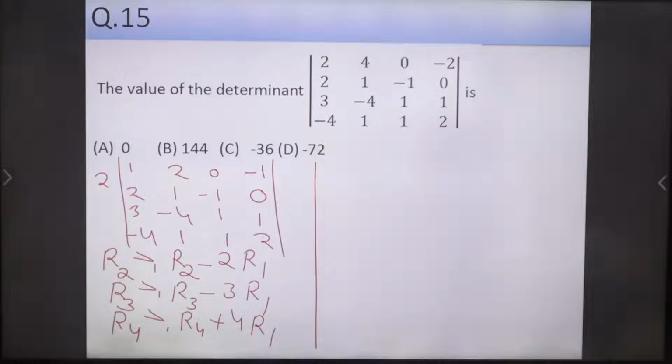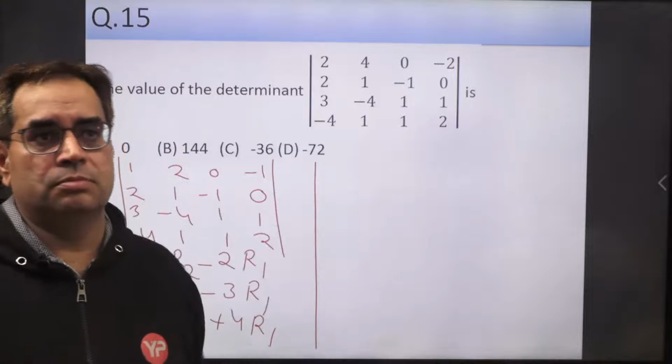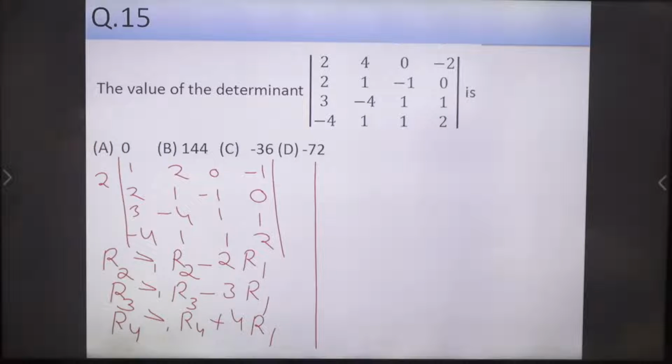Okay, Krishna. So did you get these properties, these operations, Krishna? Just confirm it in the chat box. Did you get the idea how to solve this problem now? Okay, okay. So all of you must be able to solve it at your home now. Very simple now, and this property is useful in solving such questions. So the answer is I think minus 72. You can check it. Anyone?